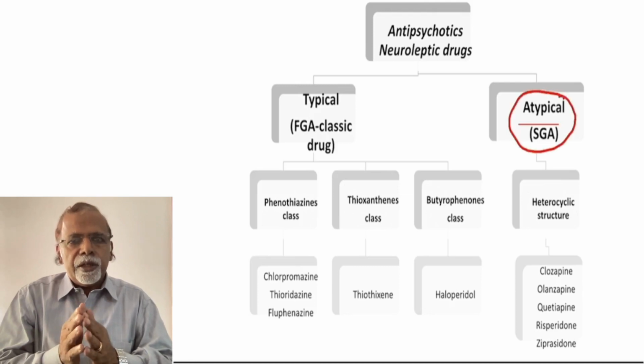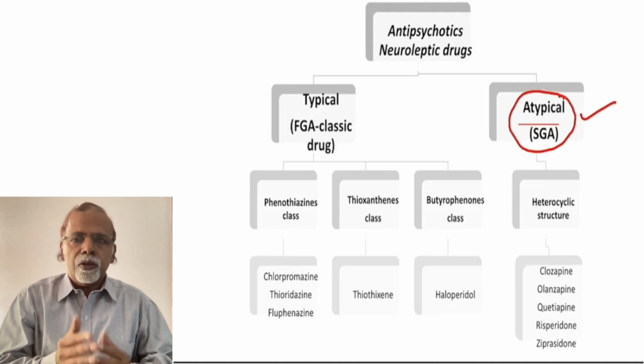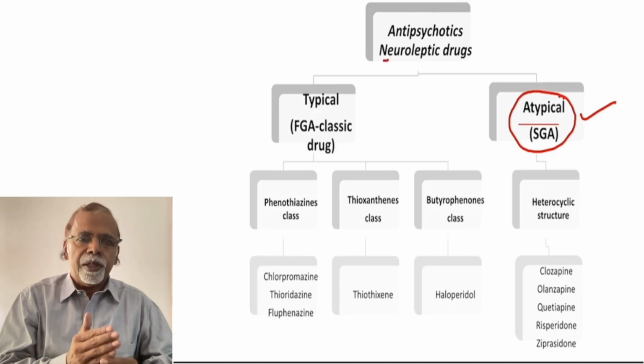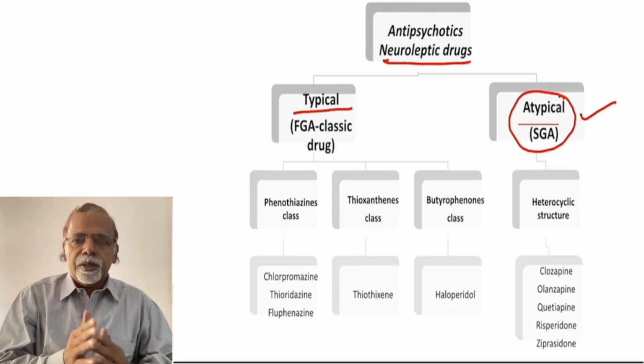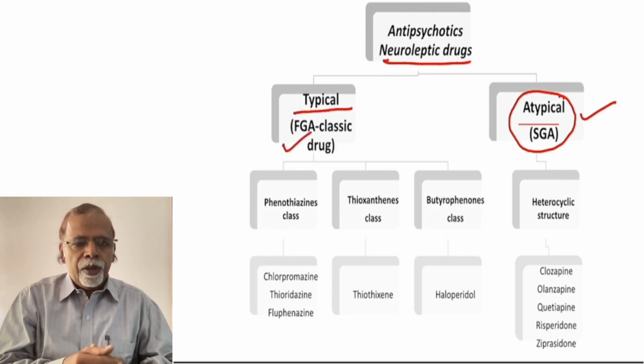We divide the antipsychotics, previously known as neuroleptic drugs, into the typical or first generation or classic drugs, and the second generation or atypical antipsychotics. The first generation drugs are again chemically divided into phenothiazines, thioxanthenes, and butyrophenones.